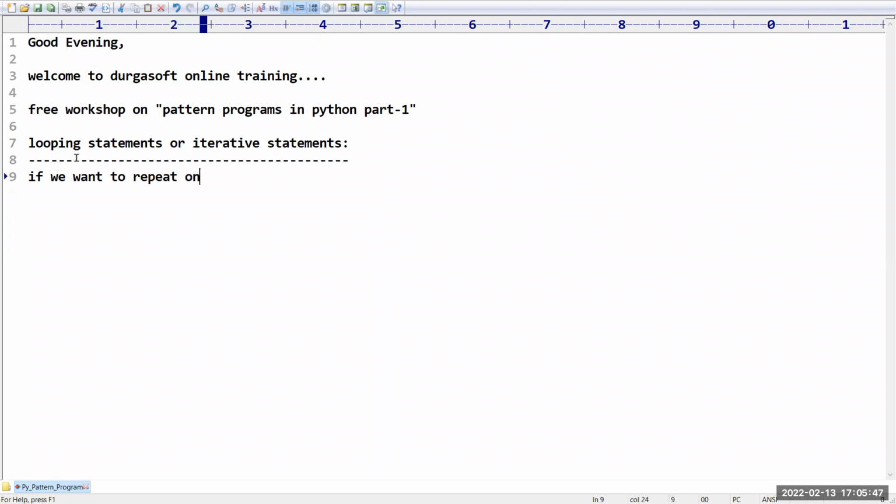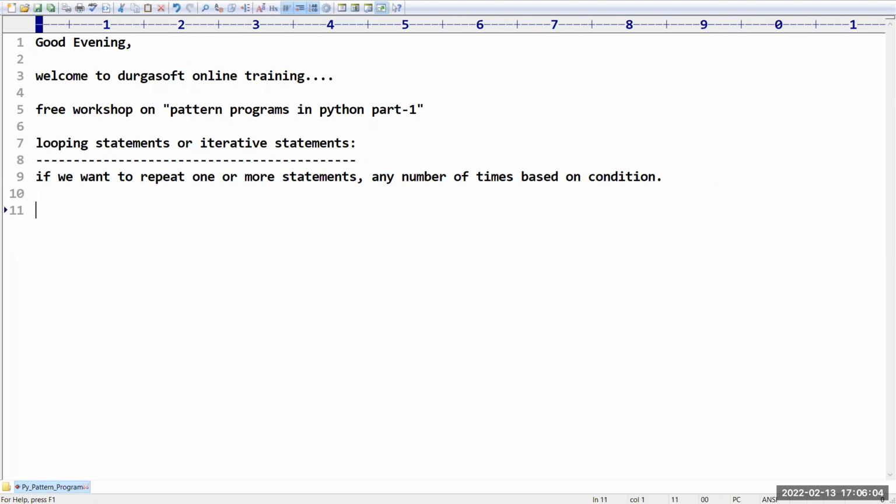If we want to repeat one or more statements any number of times based on some condition, then compulsorily we have to go for these looping statements.